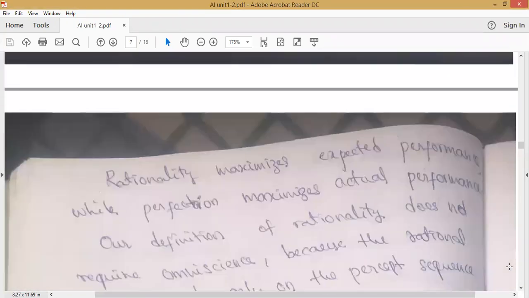Okay. So what is rationality here? Rationality maximizes expected outcome. That is what it will maximize, whereas omniscience maximizes the actual outcome or actual performance. Omniscience is nothing but perfection. So perfection maximizes actual performance, whereas rationality maximizes expected performance.